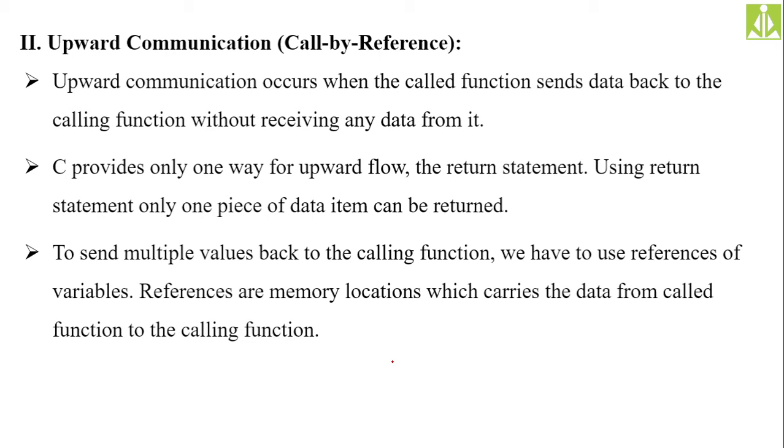Only the called function will send the data to the calling function. The concept is simple. I will elaborate over here. We were having the calling function at the top.